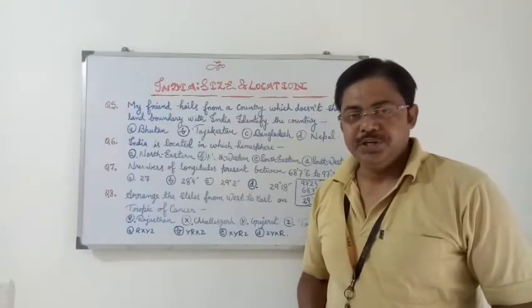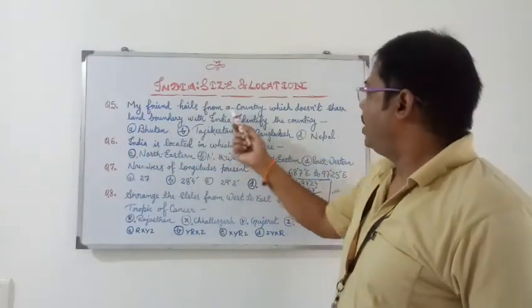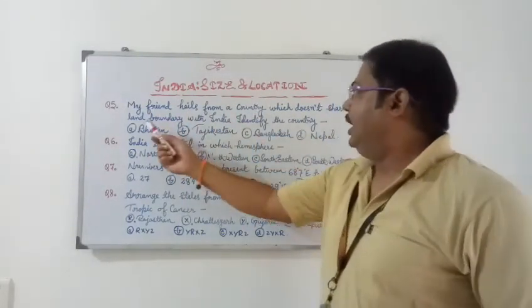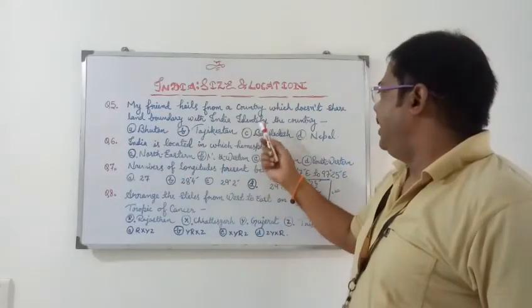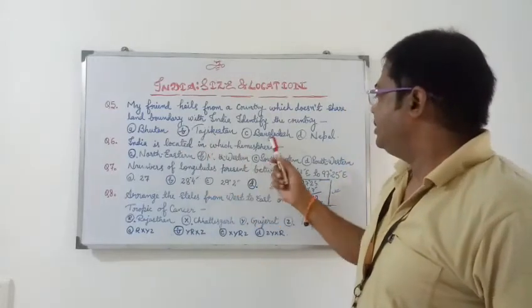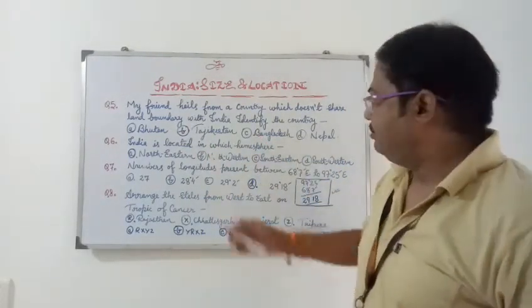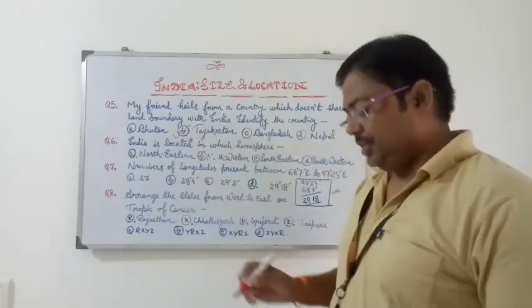Now the next question is question number 5: my friend hails from a country which doesn't share a land boundary with India. Identify the country. The options are A. Bhutan, B. Tajikistan, C. Bangladesh, D. Nepal. Here the answer will be option B, Tajikistan.